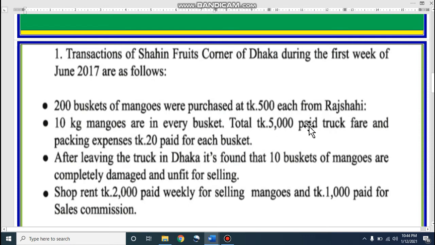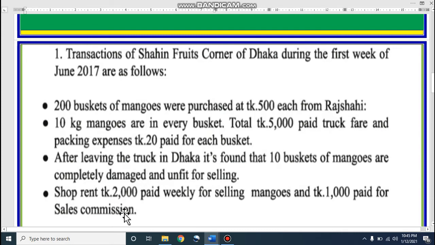So this is a direct expense because it is related to purchase. Then we have another 20 paid for each basket. This is packing expense, which is also a direct expense. Without packing we cannot carry the mangoes. So dear student, we have 200 baskets, and each basket's carrying cost is 20. That means 4,000 is carrying cost. There is no other direct expense here.